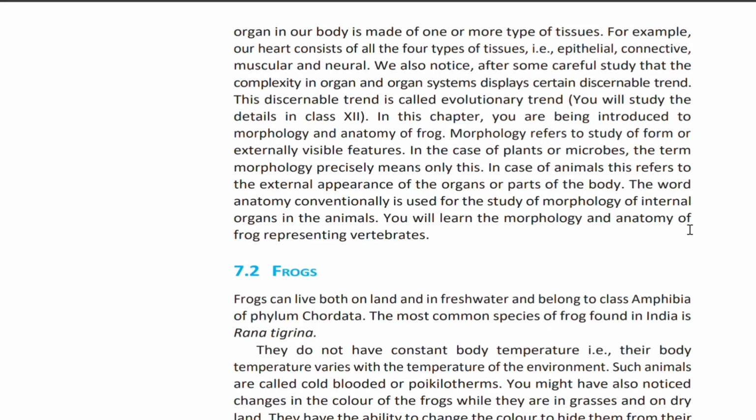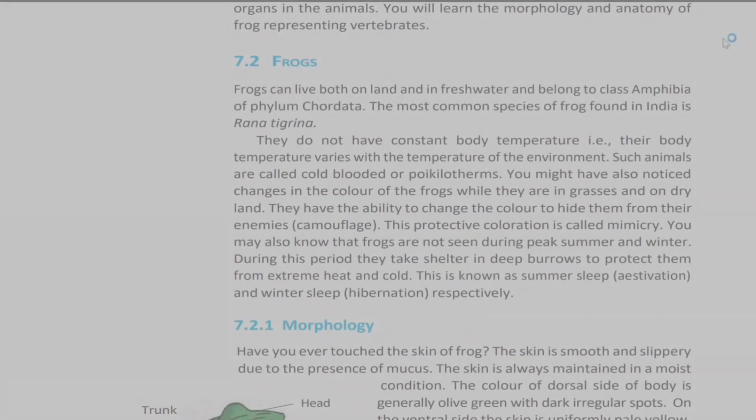In the case of plants or microbes, the term morphology precisely means only this. In case of animals, this refers to the external appearance of organs or parts of the body. The word anatomy conventionally is used for the study of morphology of internal organs in the animals. You will learn the morphology and anatomy of frog representing vertebrates.